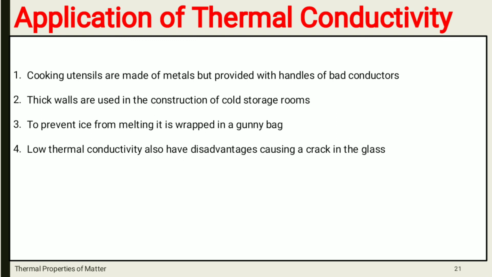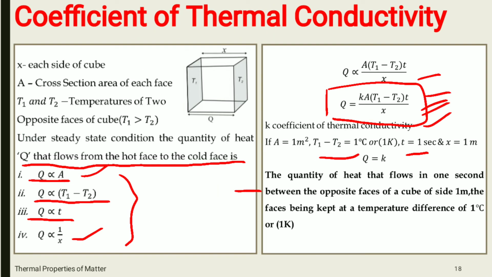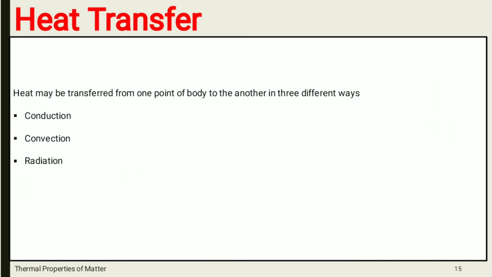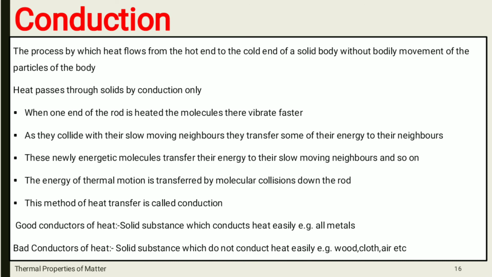So this is all about your third lecture, in which you have studied what is meant by heat transfer. We studied the first part of heat transfer, that heat is transferred from one point of the body to another in three different ways: conduction, convection and radiation. First we studied conduction.